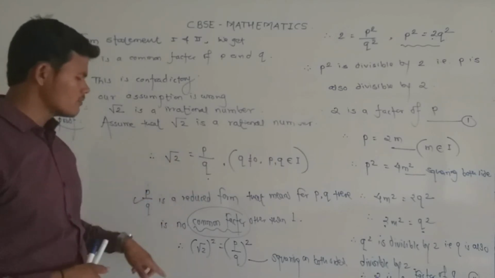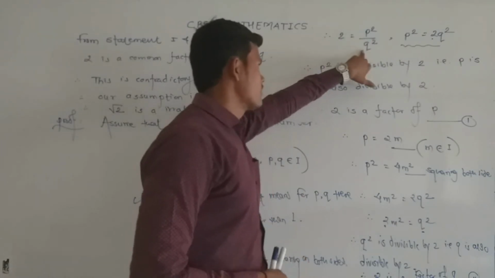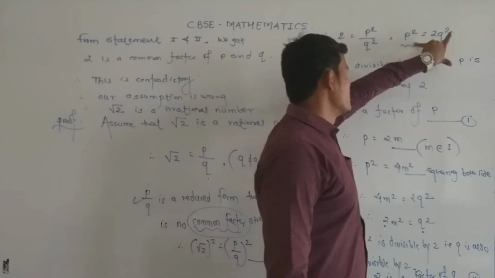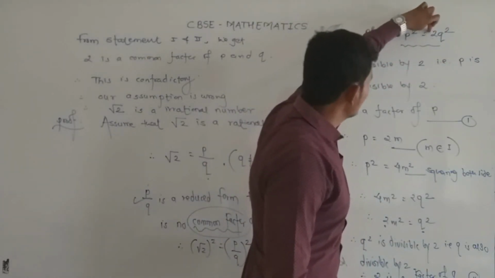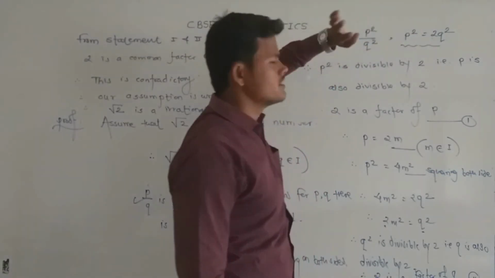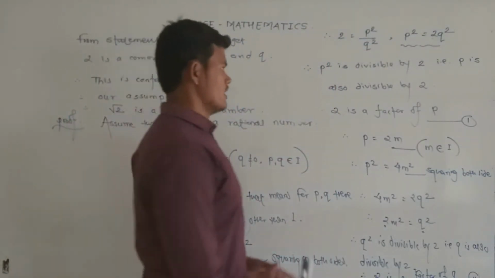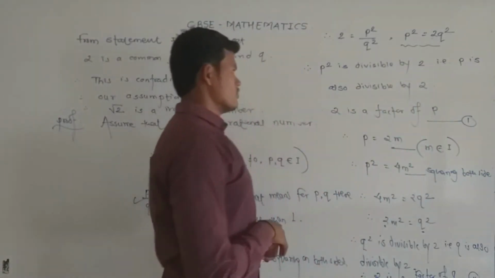After squaring on both sides, we get 2 is equal to p square upon q square. So finally we get the value of p square is equal to 2q square. Here the value of p square is a multiple of 2. That means p square is divisible by 2. And if p square is divisible by 2, that means p is also divisible by 2.